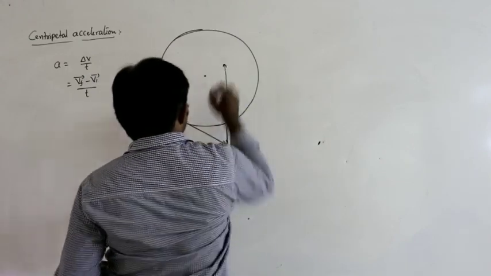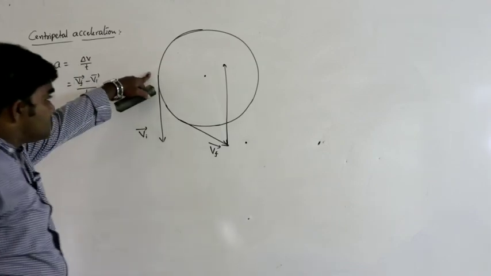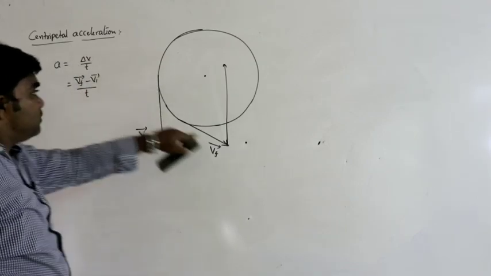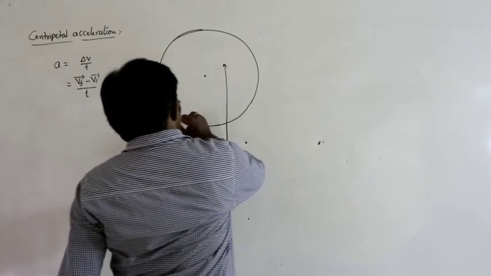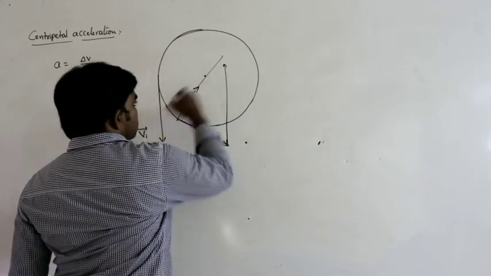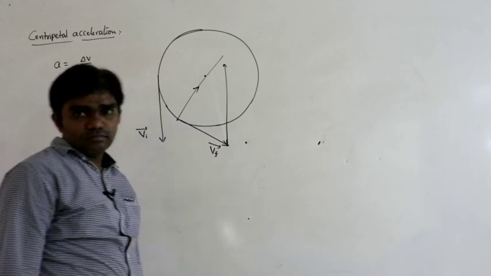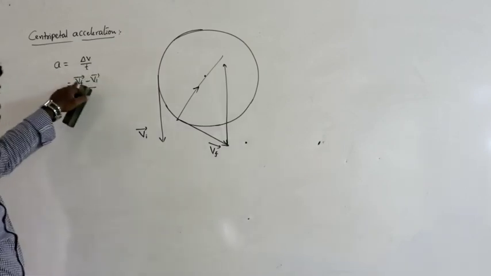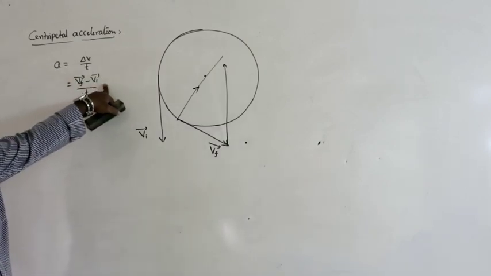Vi like this. So here Vi is acting downwards, but minus Vi is acting upwards. The line joining these two is the direction of acceleration. The direction of acceleration is nothing but the direction of change in velocity.